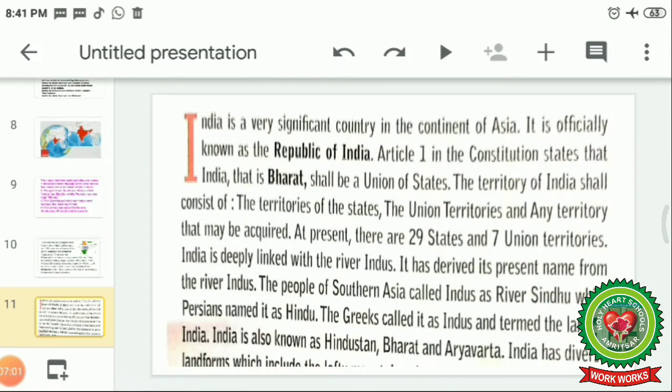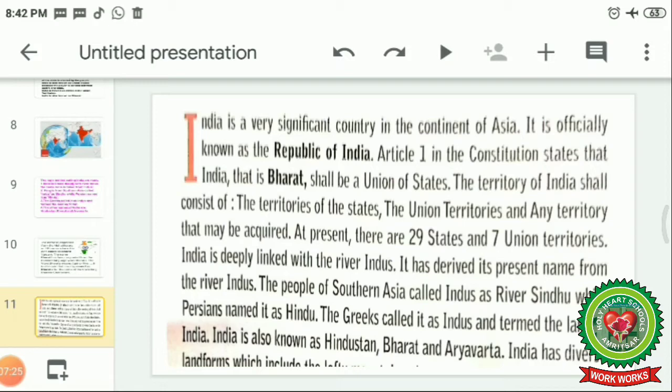Now let's start with the reading. India is a very significant country in the continent of Asia. It is officially known as the Republic of India. Article 1 in the Constitution states that India, that is Bharat, shall be a union of states.